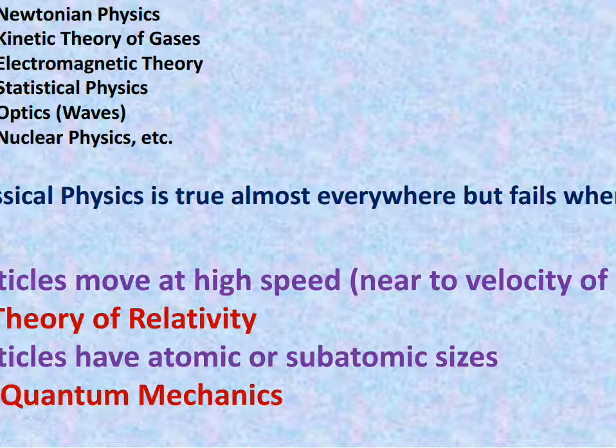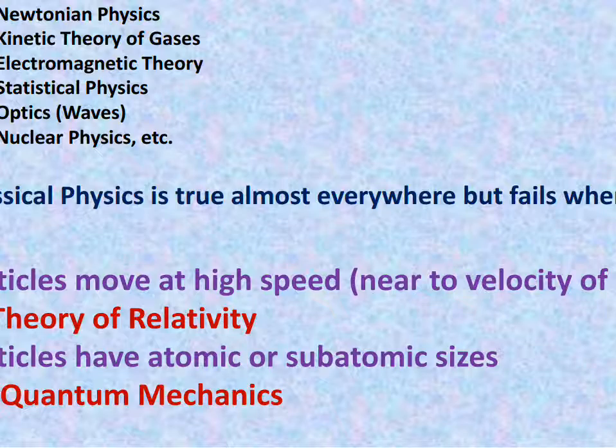Then there is another area in which classical physics fails, and that area is particles having atomic or subatomic sizes. Whenever we are dealing with particles of very small size, how small? If the size of the particle is of atomic size, for example 10 raised to minus 10 meter, that is an angstrom, so atoms, molecules, electrons, protons and neutrons are particles where the size is very small.